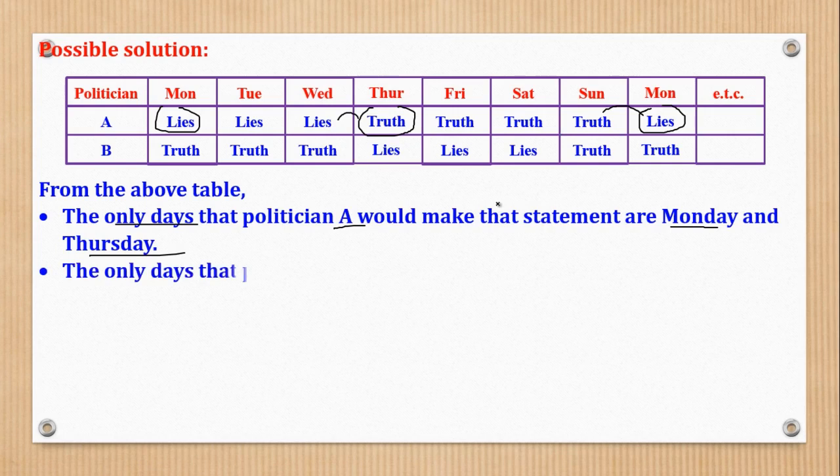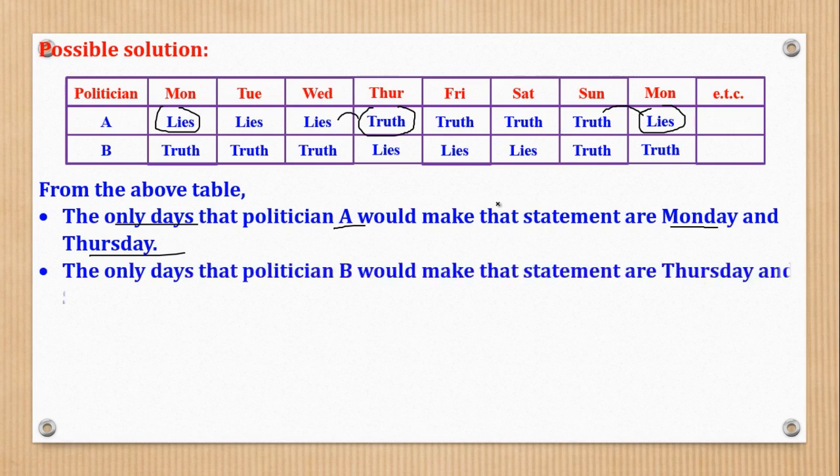What about politician B? There is also something you realize, that he can make such a statement on Thursday and Sunday. Now let's analyze this Thursday. Do you see? Here there is lies and here there is truth. What about Sunday? Here there is truth, here there is lies. So that's why you chose these 2 days. Now, the day which intersects for both is this. You see Thursday and also Thursday.